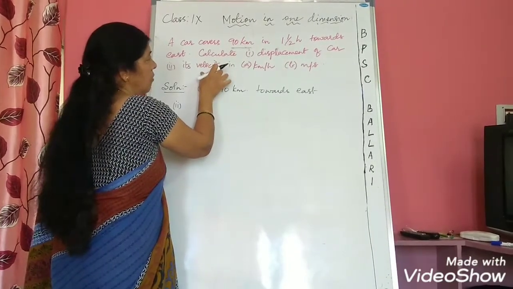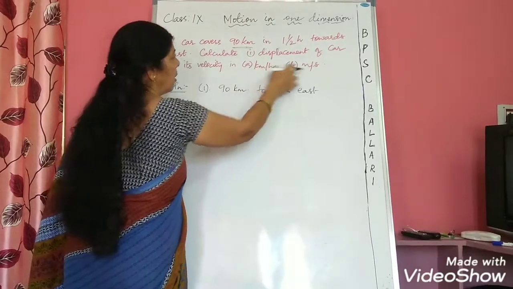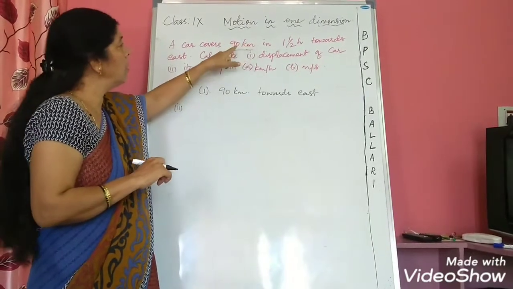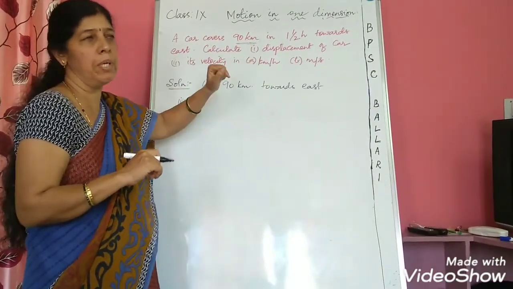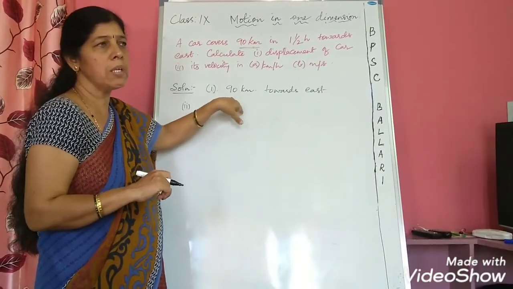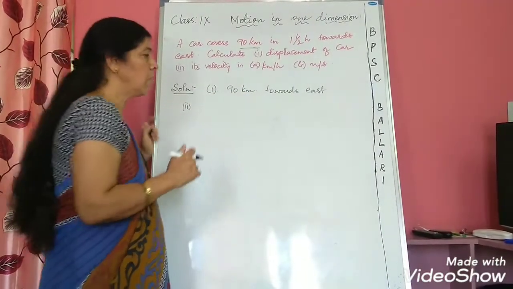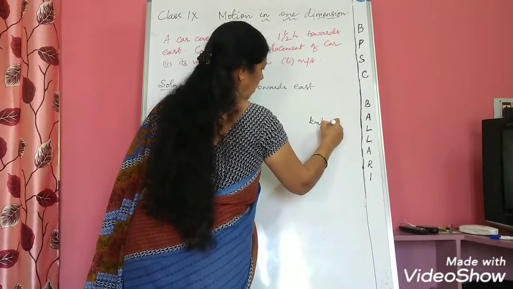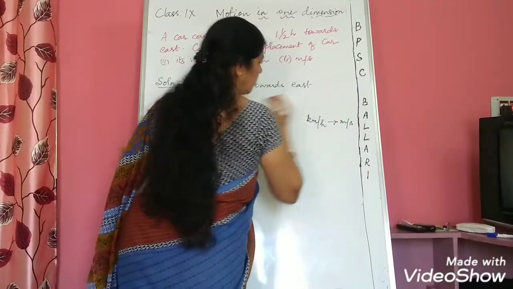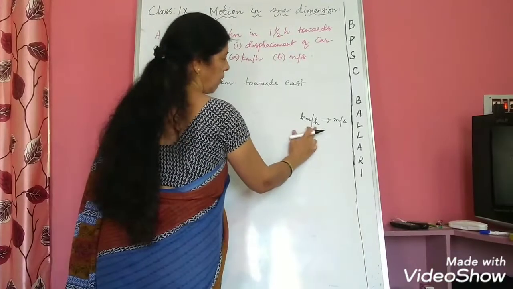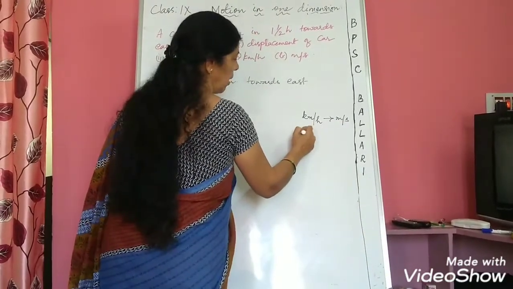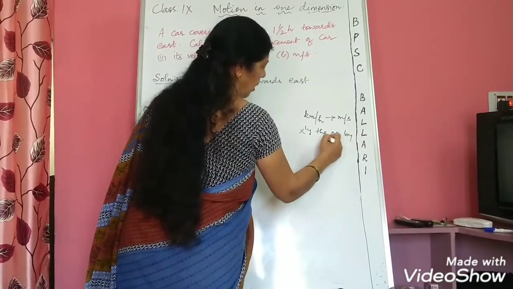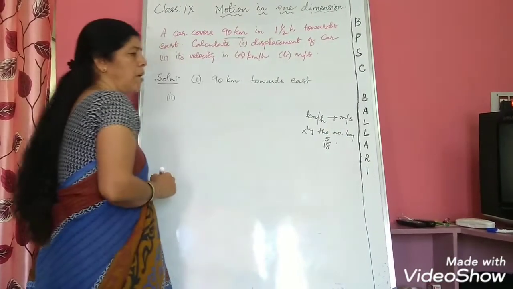Now, for the second part, what do you have to calculate? You have to calculate the velocity of the car in kilometer per hour and meter per second. Usually in our everyday life, we often talk about speed or distances in kilometers. But when you are calculating in problems, you need to convert to Standard International. If you want to convert kilometer per hour to meter per second, you have to multiply the number by 5 by 18.